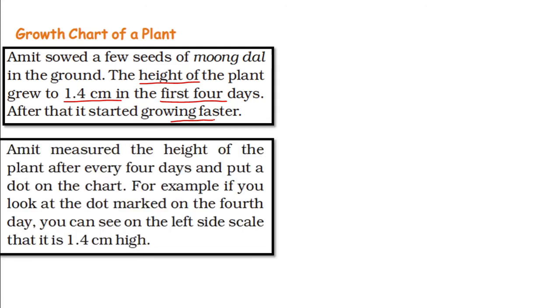Amit measured the height of the plant every 4 days. So what Amit started? Amit started to measure the plant after every 4 days and put a dot mark on a chart. For example, if you look at the dot mark on the fourth day, you can see on the left side of the scale, that is 1.4 centimeter high.